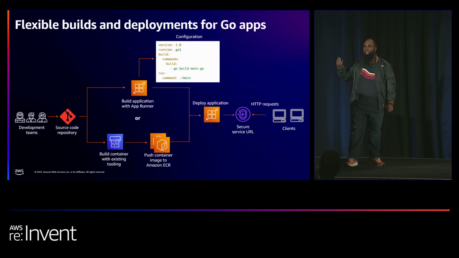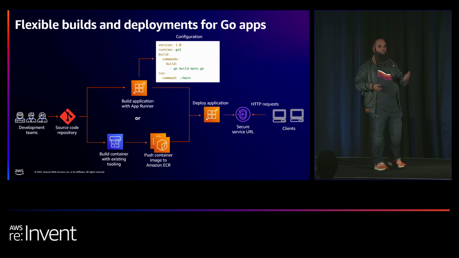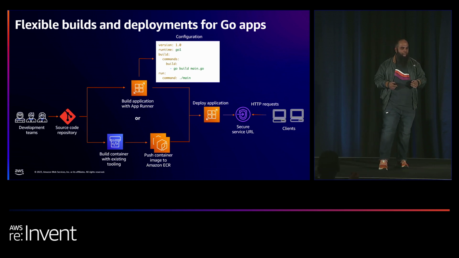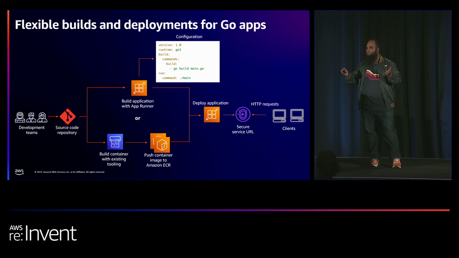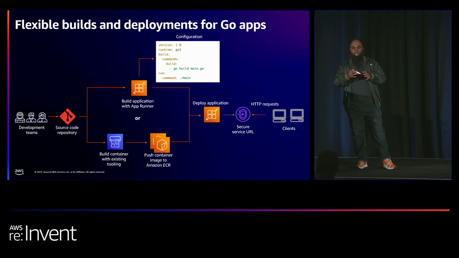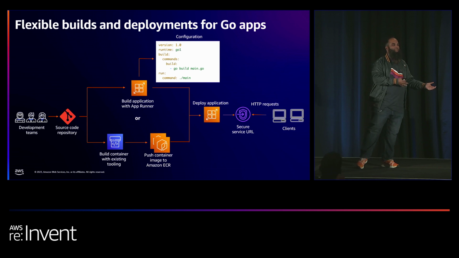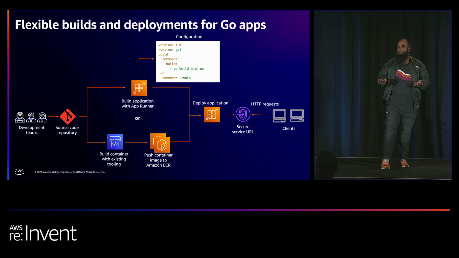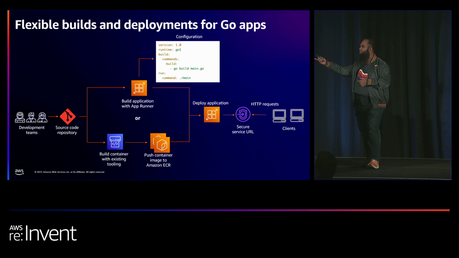So from a developer experience perspective, this is what it looks like. You have development teams contributing code over a source code repository, and then there are a couple of options. Usually you build your own CI/CD pipeline first because you want to get your hands dirty and understand what works, and then you realize, do I really need to do all of this versus just writing the code? And then you have a look at App Runner, and you see there's an option where App Runner allows me to just point it to my source code repository.